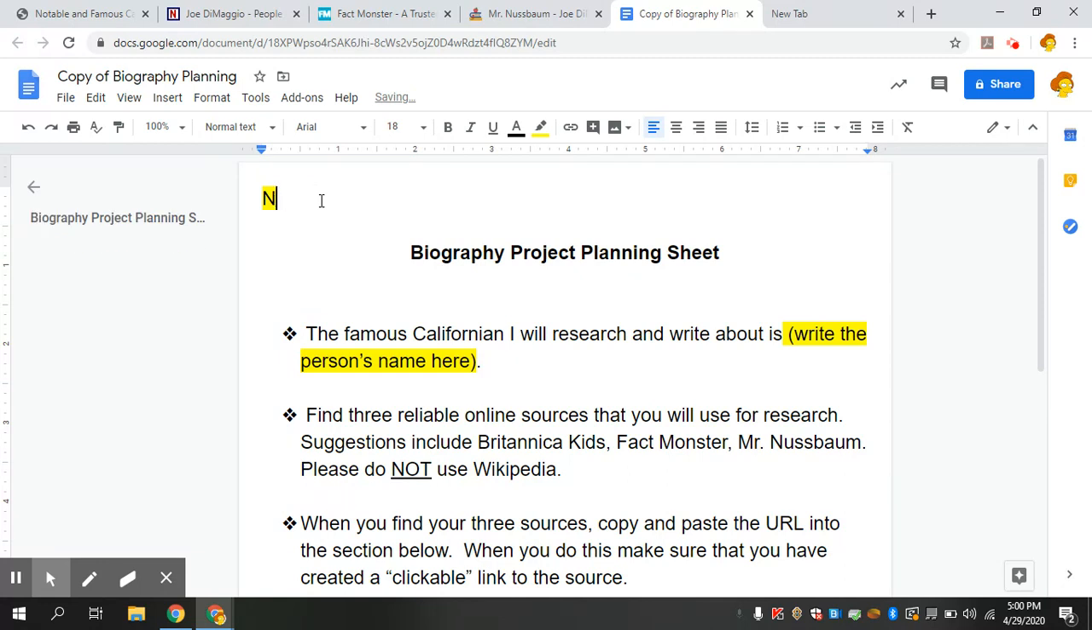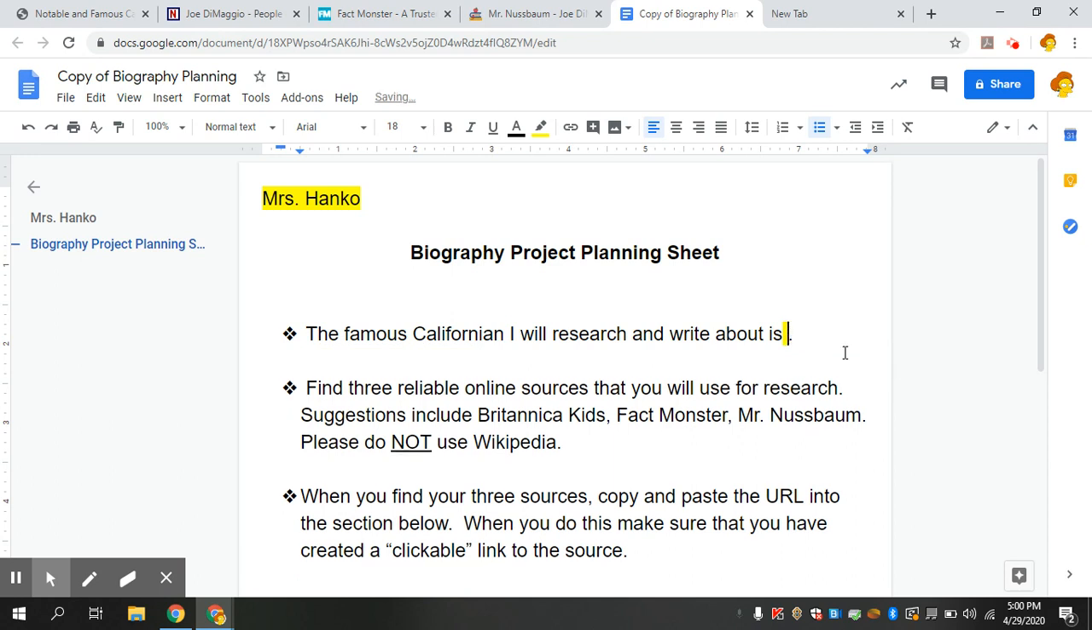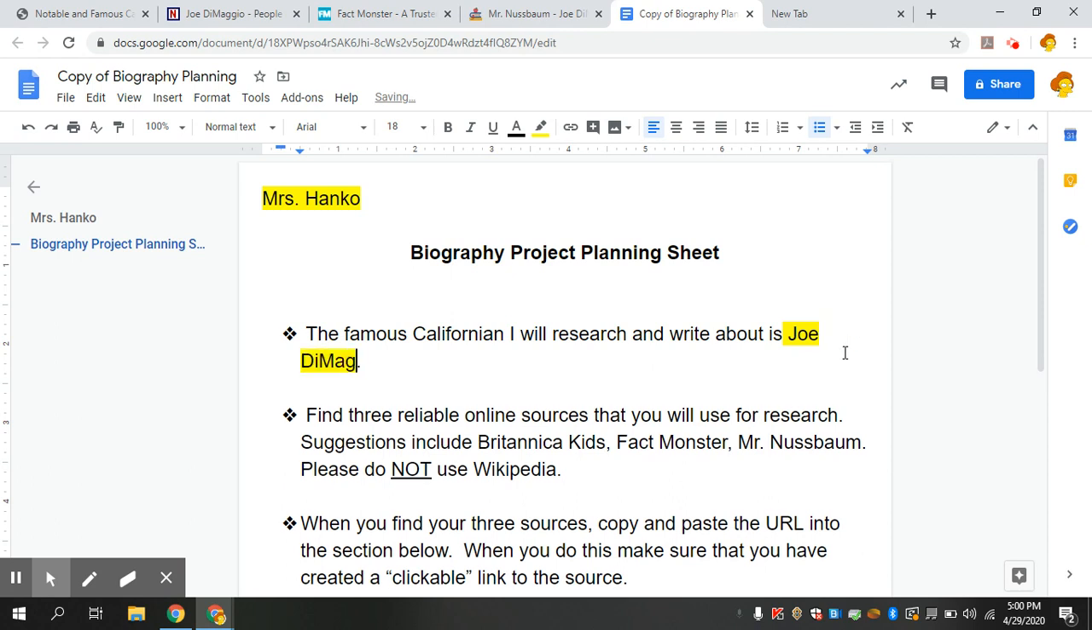Okay. So name, and type your name there. So I'm just deleting what's already there. I'm leaving it yellow. The famous Californian I will research and write about is. So who did you select? I'm going to just do Joe DiMaggio because I like baseball. He's one of my grandfather's favorites.